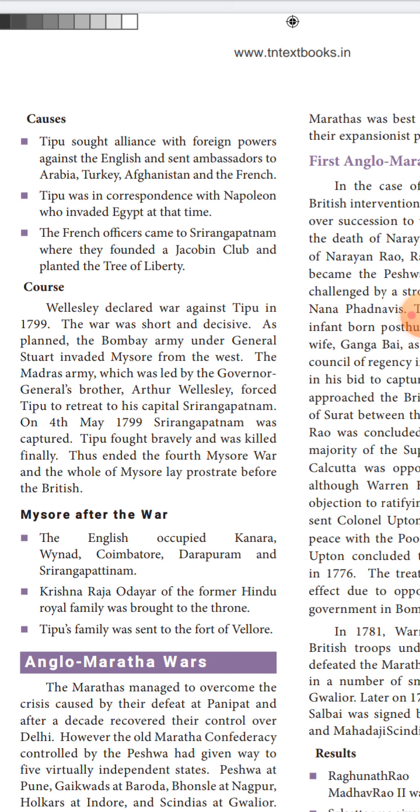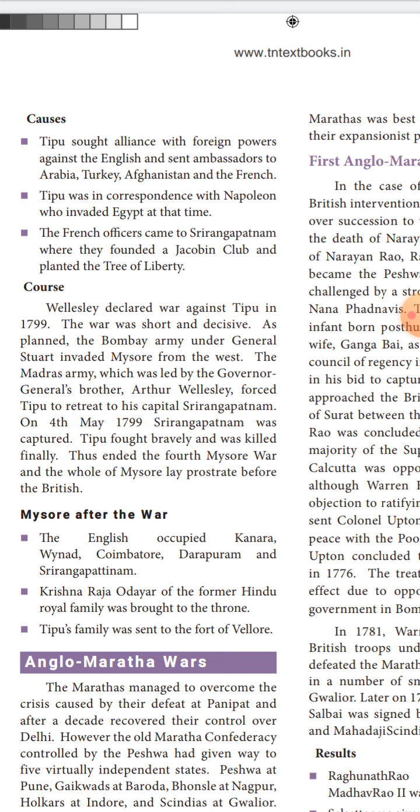It was at this time that the Madras army led by Arthur Wellesley also invaded Tipu Sultan. At that time Tipu returned to his capital Srirangapatnam.